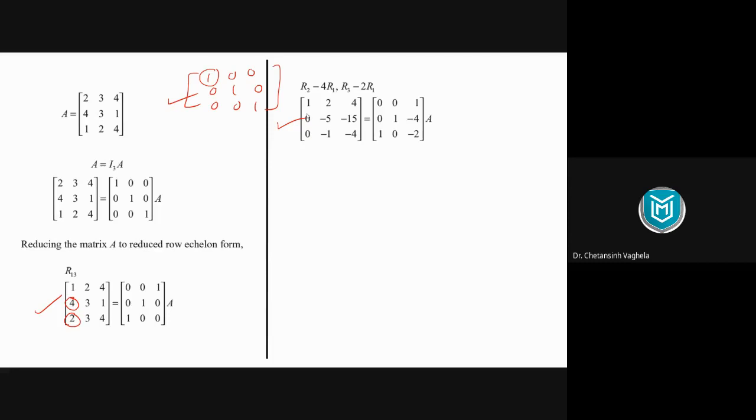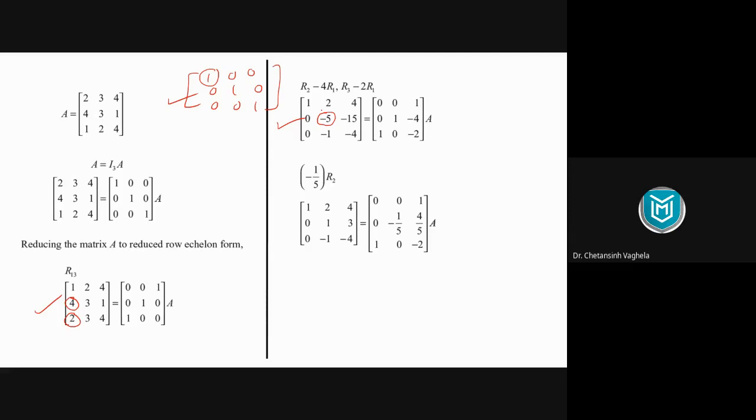Now next step, we need this entry to be 1. ये entry को हमें 1 बनाना है. What should we do? So we can interchange second and third, then we can multiply it with minus 1. That's also possible. Another thing, we can divide this by minus 5, because 15 is also divisible by 5. So that option is also possible. So let's divide it by minus 5. अगर दूसरा वाला ऑप्शन लेके भी करोगे, your answer will be same. Answer will not change.